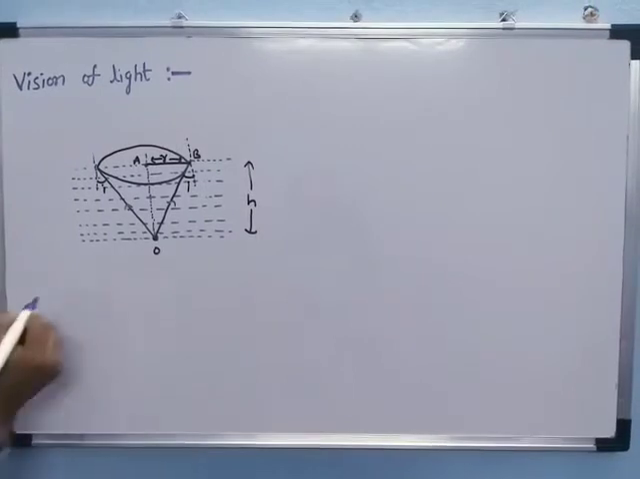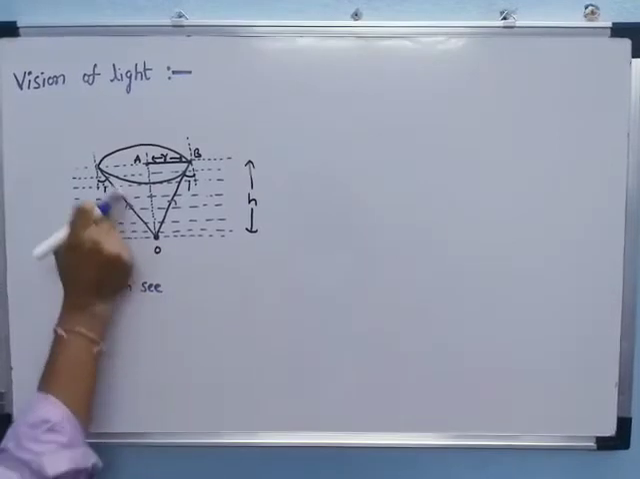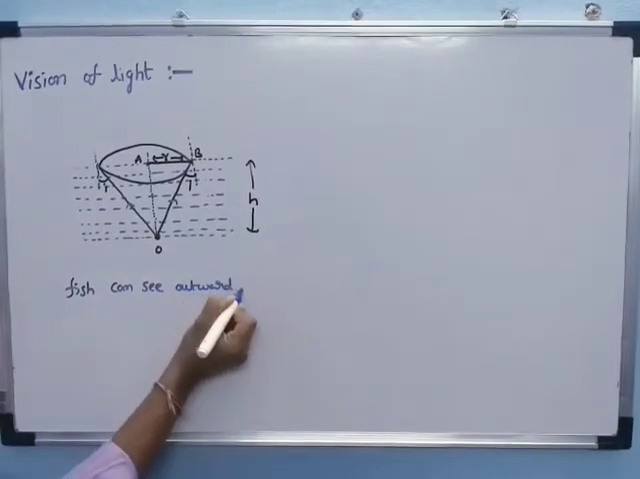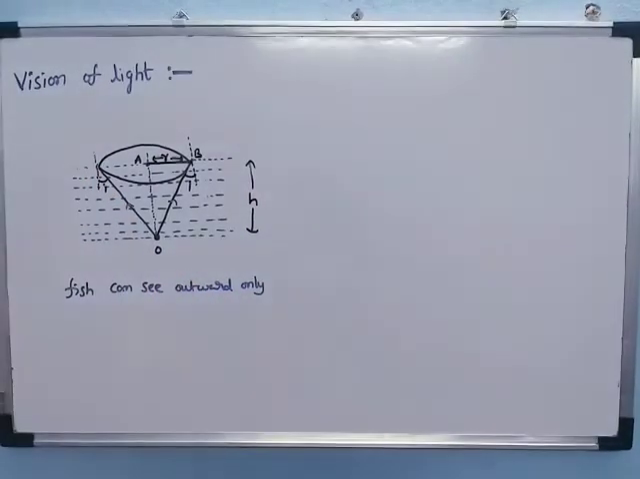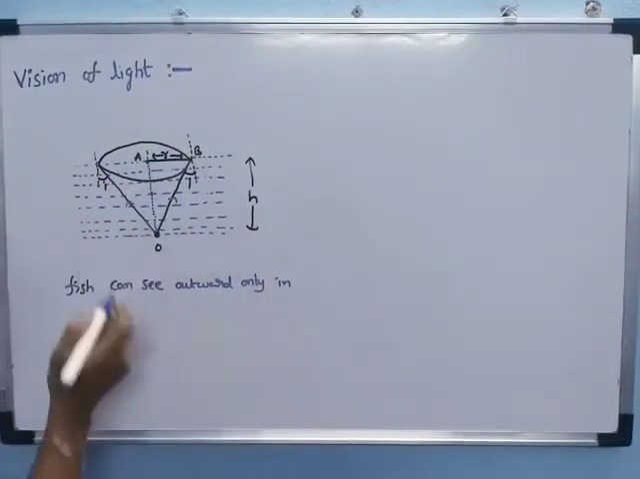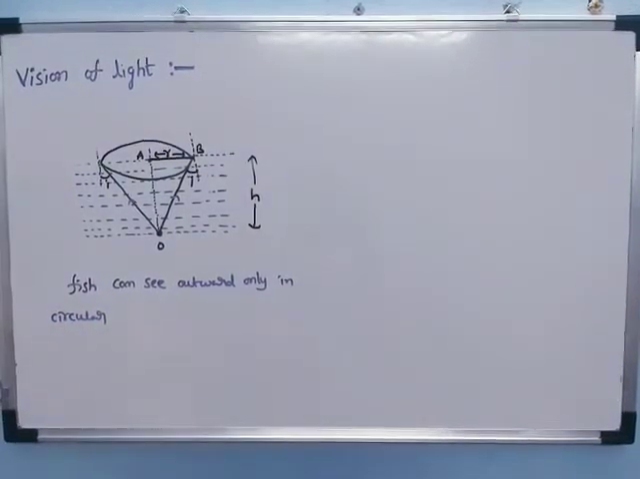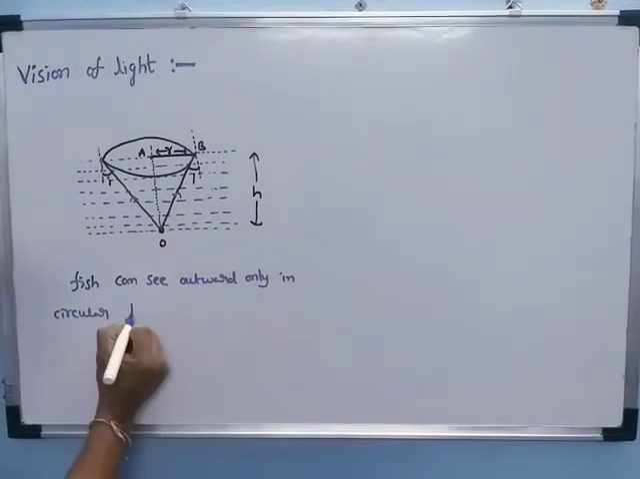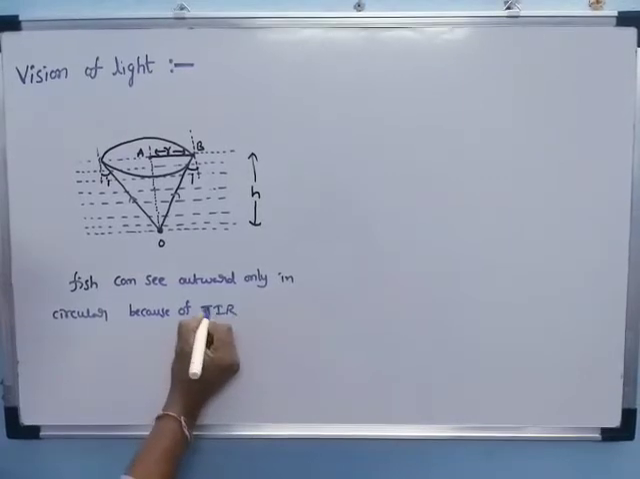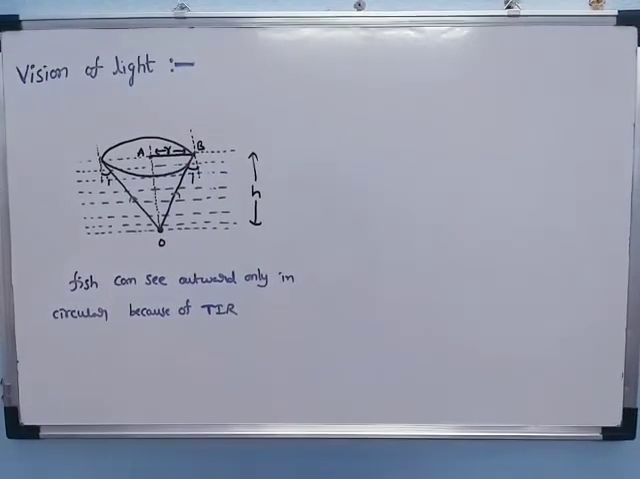Now we can write about the fish. The fish can see outward only, in a circular form. This is formed due to total internal reflection.